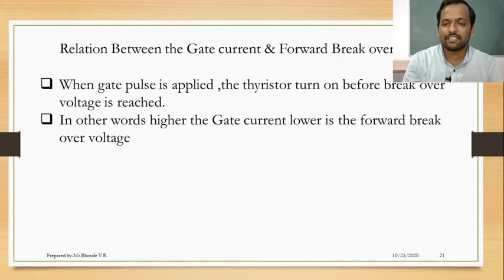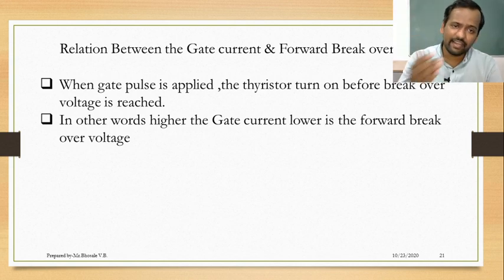When a gate pulse is applied, the thyristor turns on before the breakover voltage is reached. In other words, as gate current increases, forward breakover voltage decreases. Suppose any SCR has a specific breakover voltage of 20 volt, and if we apply a gate pulse, then it can turn on at 13 volt, 15 volt, 14 volt, means less than 20 volt. This is the advantage of the gate terminal.